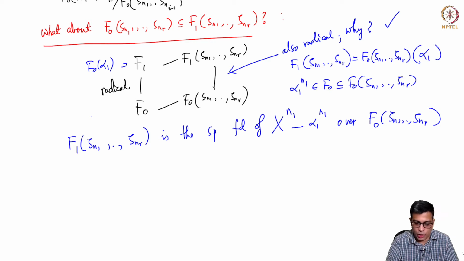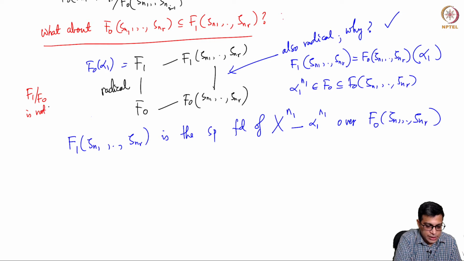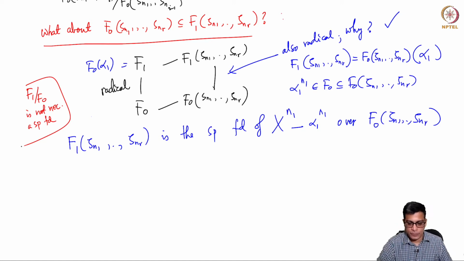F1 is a radical extension, it is not necessarily a splitting field. So F1 over F0 is not necessarily a splitting field extension, not a normal extension. However, it is obtained by adjoining an n1th root of alpha 1.